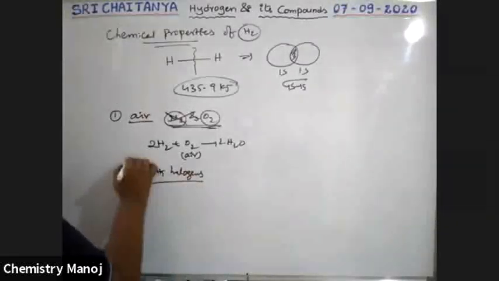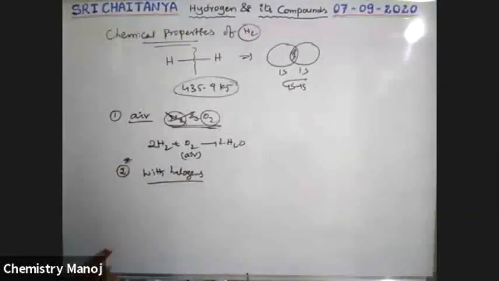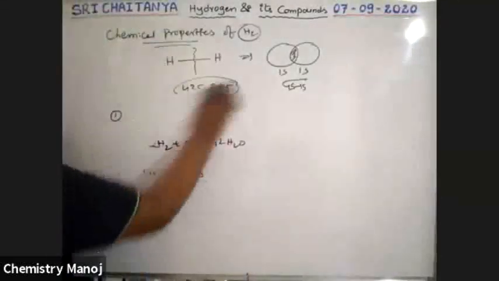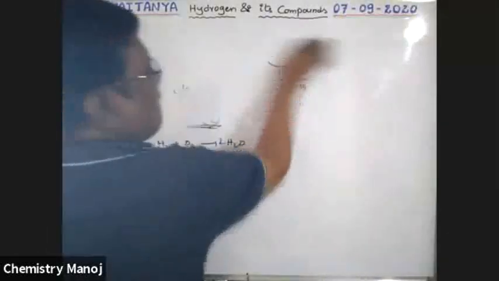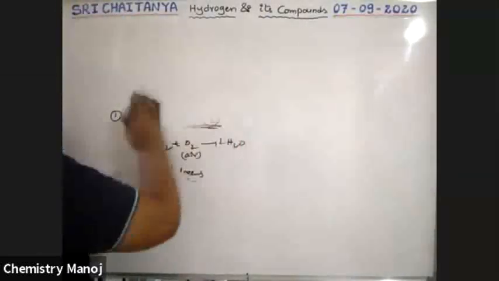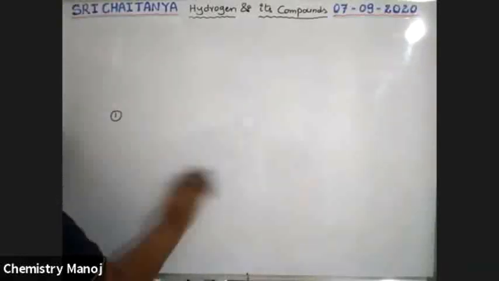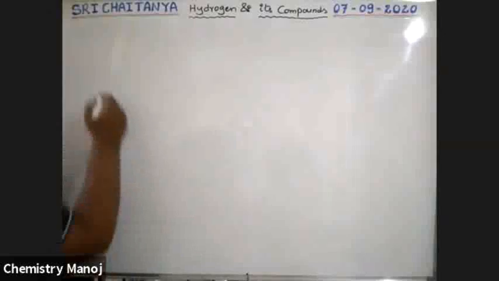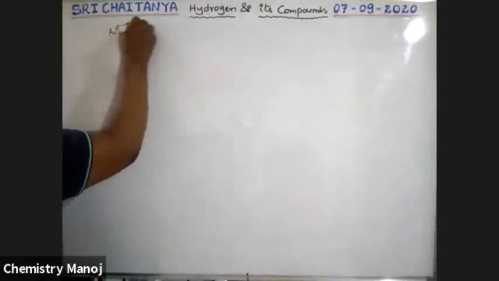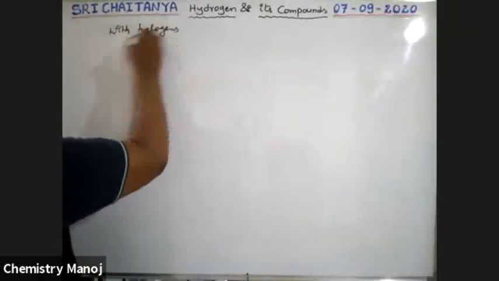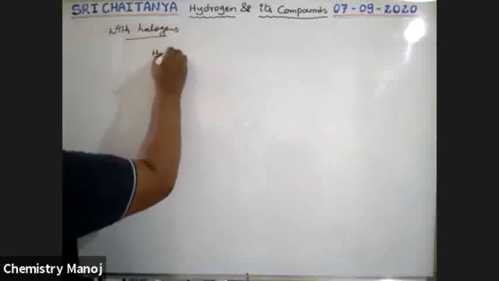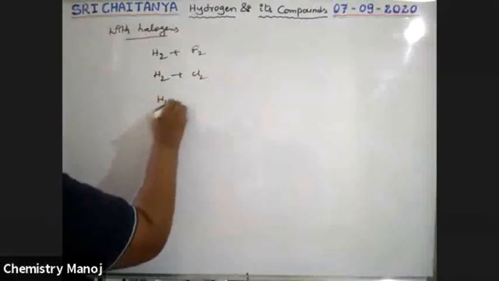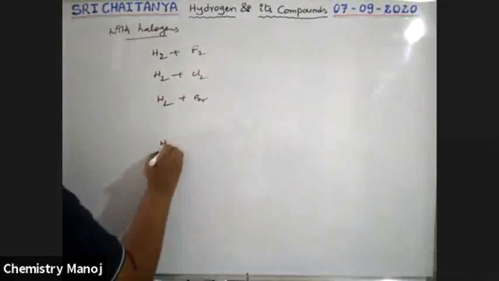With halogens, very, very important, boys. Our hydrogen reacts with halogens. What are those halogens? Our hydrogen reacts with chlorine, bromine, and iodine.